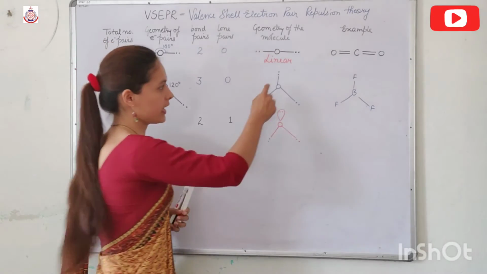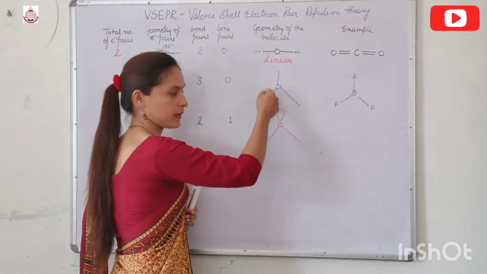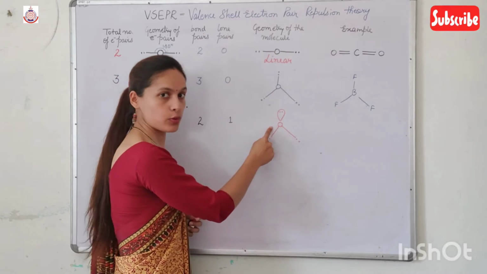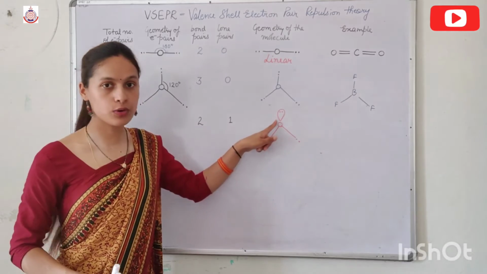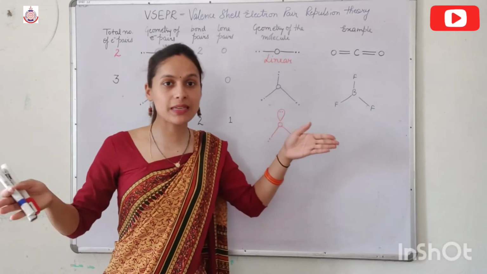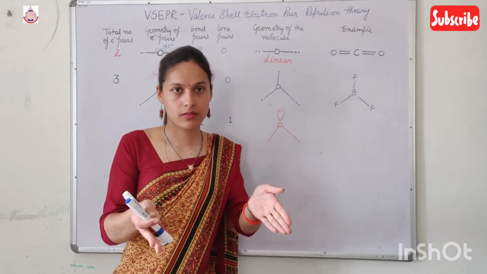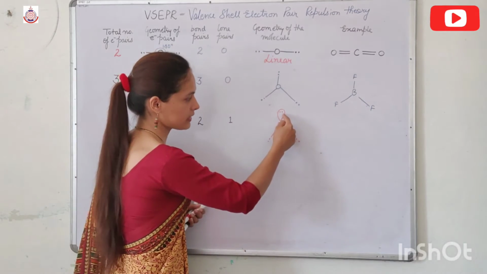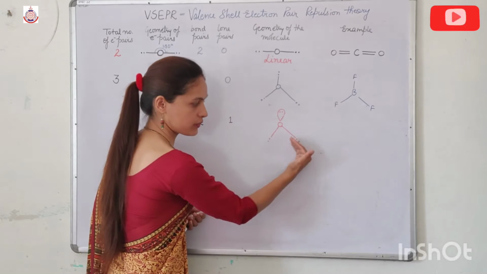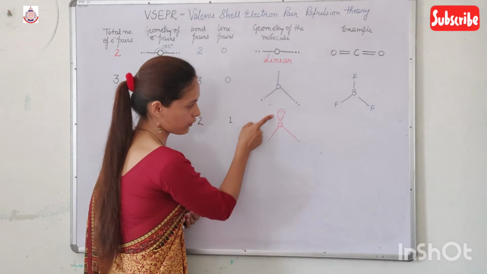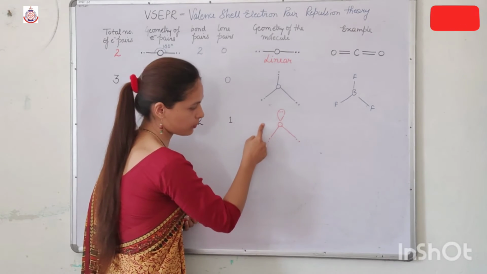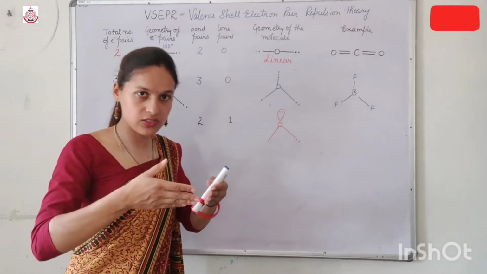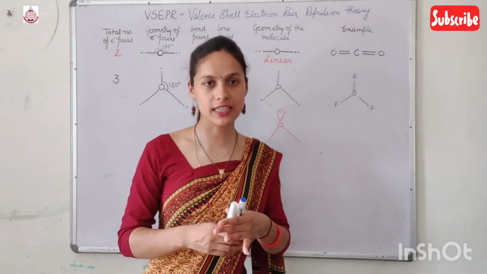Why? Because here we have bond pair–bond pair repulsion, and here we have bond pair–lone pair repulsion. So this lone pair tries to keep the bond pairs together. From this side the lone pair shifts this bond pair downward, and from the other side the lone pair shifts this bond pair downward, as a result of which they move towards each other and the bond angle decreases.